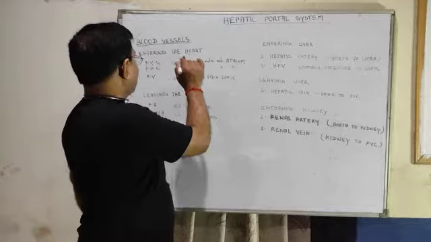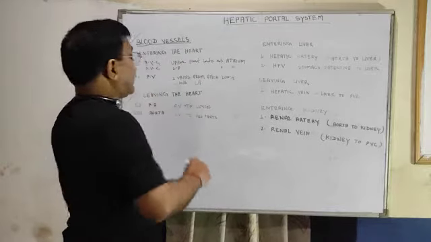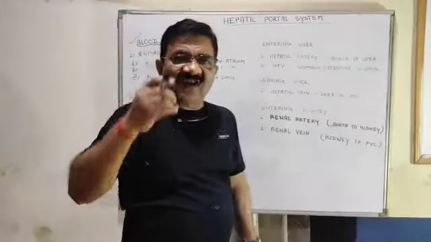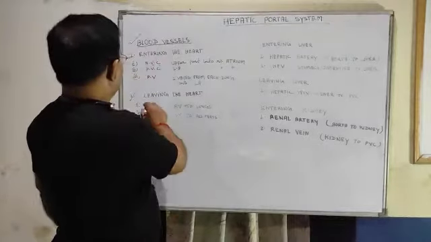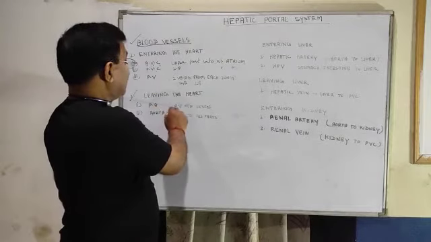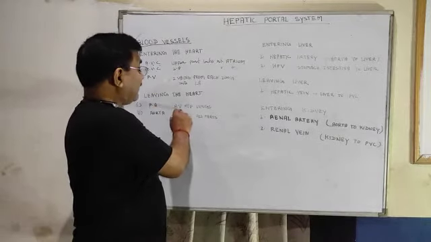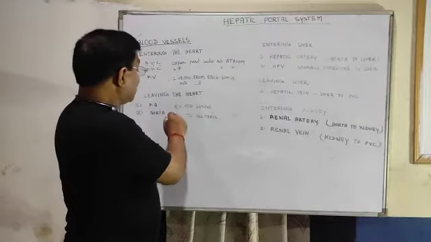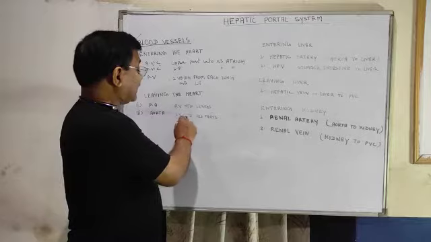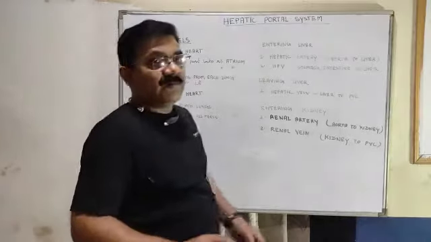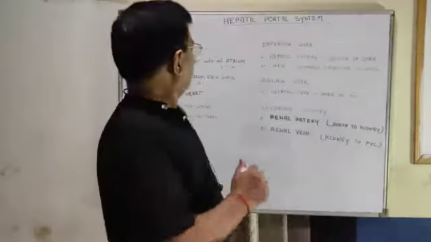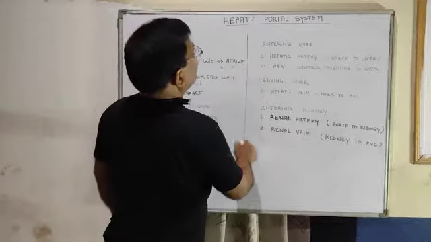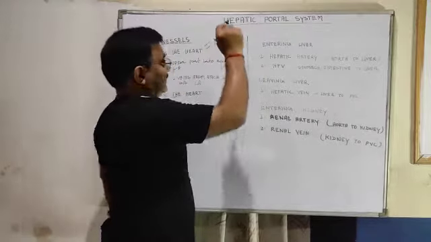This part we have already discussed. Leaving the heart: the pulmonary artery comes out from the right ventricle and goes to the lungs. The aorta comes out from the left ventricle and goes to all parts of the body. This heart part we have already discussed.